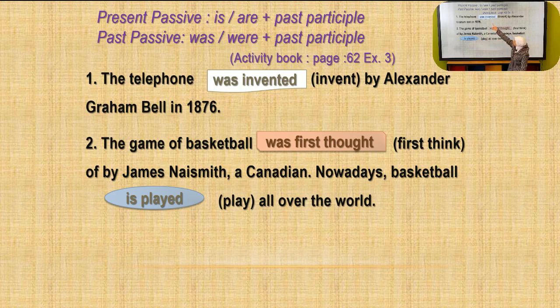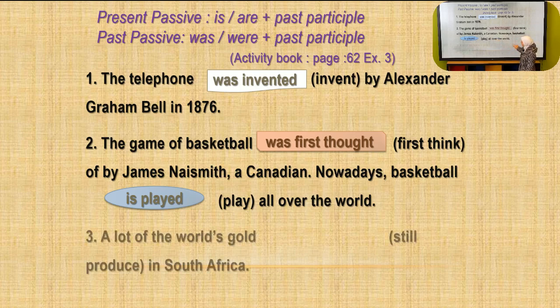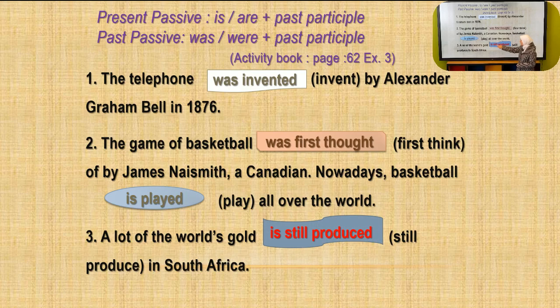Now we move to the present passive, not past passive, because we have nowadays. And basketball is singular, so it should take is. And the past participle of the verb play is played. Now, number 3, a lot of the world's gold still produced in South Africa. So we have still produced. So the answer is still produced.